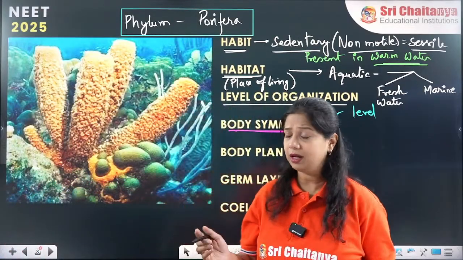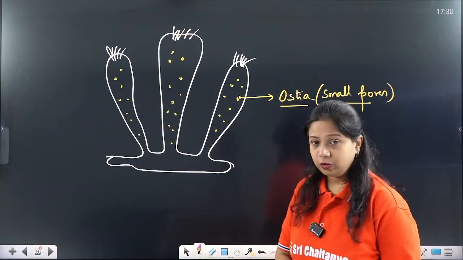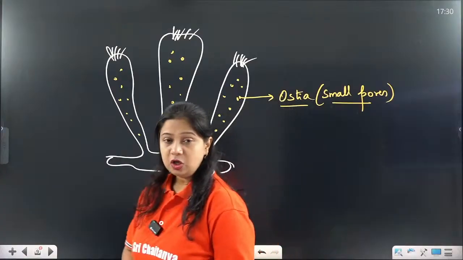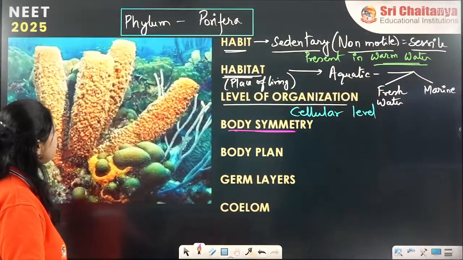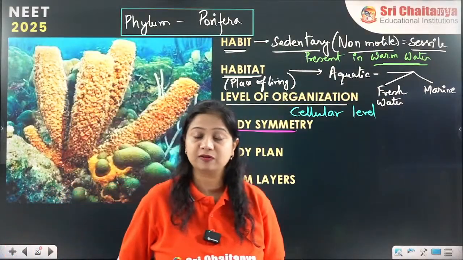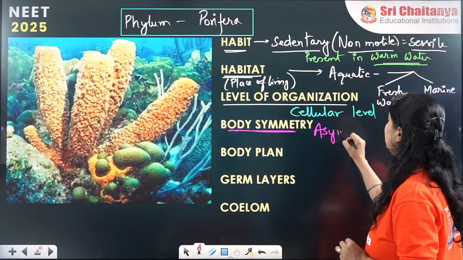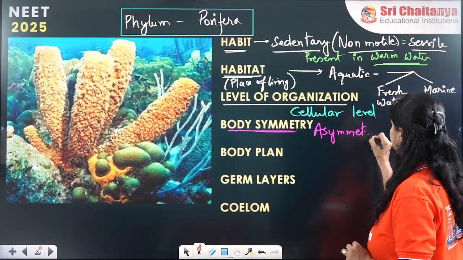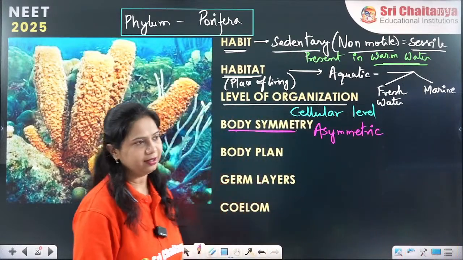There are no two equal halves present. Here also you cannot cut them into two equal halves. So these organisms are called asymmetric organisms mostly.